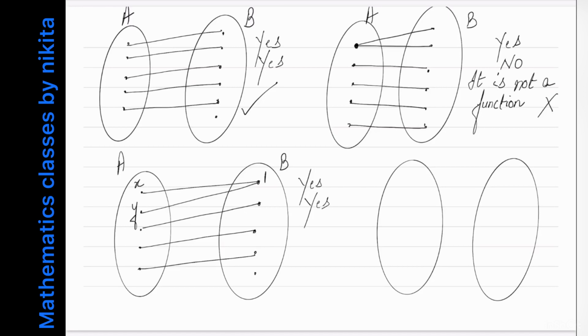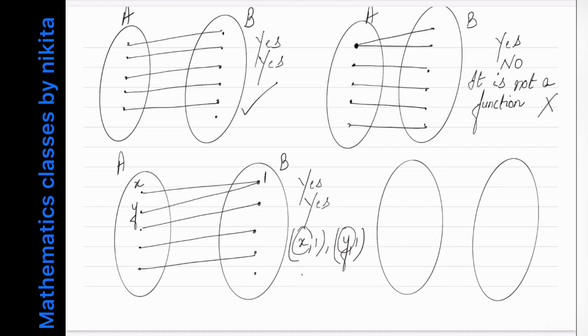So what we will have is that X is related to 1. So I will have the ordered pair X comma 1 and then I will have the ordered pair Y comma 1. Now these two are distinct ordered pairs. So they both are not equal. Okay, so they are distinct. But they are not violating the condition of two distinct ordered pairs having same first element, because you can see that their first elements are not equal. In fact, their second elements are equal.